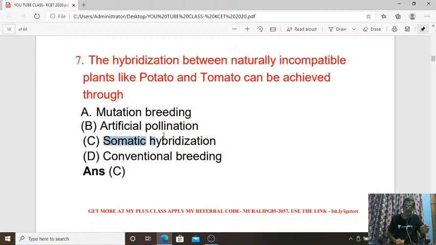That is somatic hybridization. So somatic cells, vegetative cells, where somatic hybridization is a methodology to produce a hybrid variety of plant by mixing the characters of tomato and potato. Pomato is the actual term used with respect to that plant, pomato. So that phenomenon can be achieved through somatic hybridization. So somatic hybridization is one of the important technologies in the field of our biological aspects.